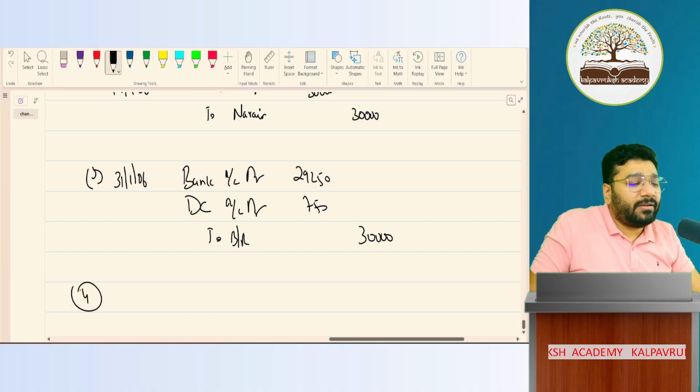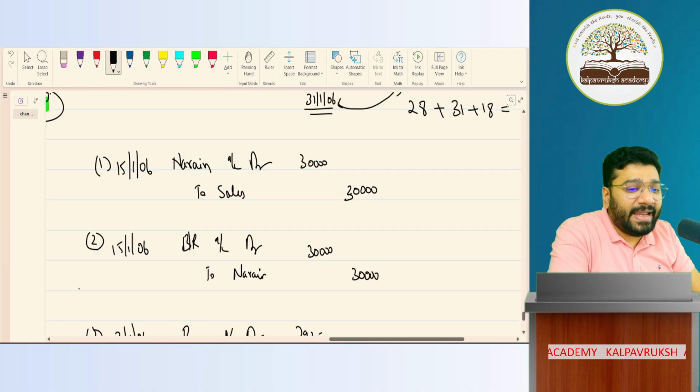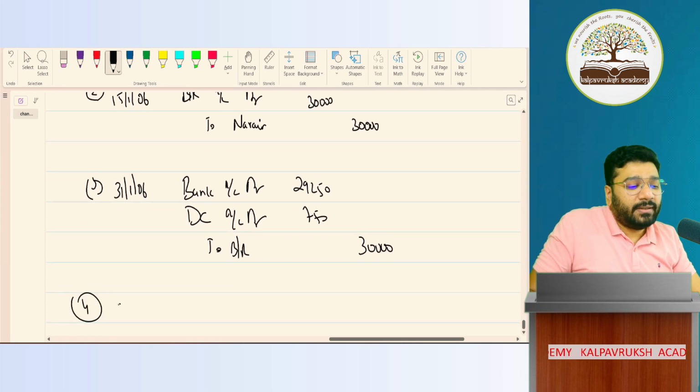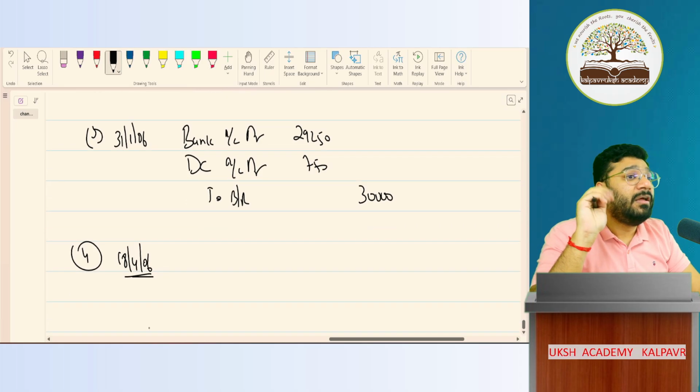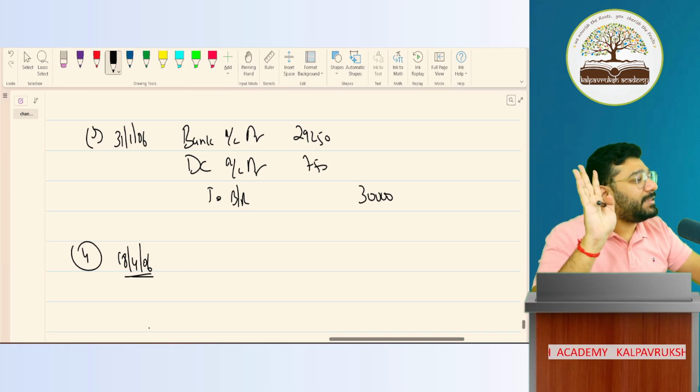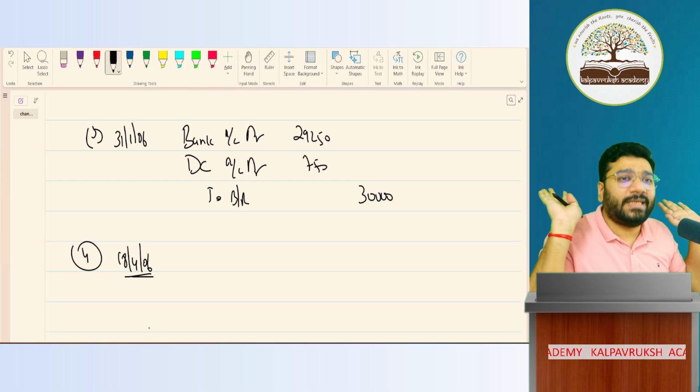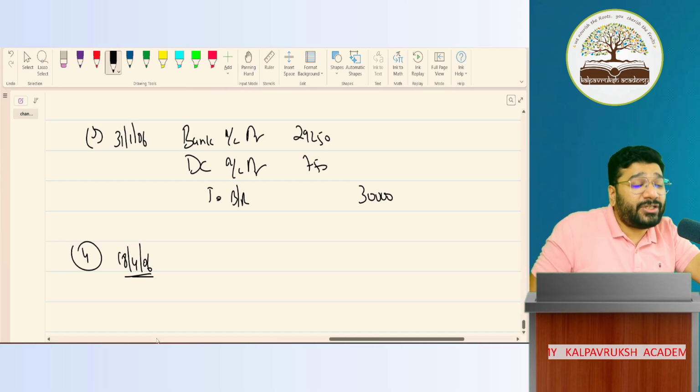On the maturity date, what is the maturity date? 18 April 2006. The bill is cancelled, because of mutual discussion. Whether it is dishonorment or renewal, the cancellation entry is the same. No change. Now tell me, what is the cancellation entry?